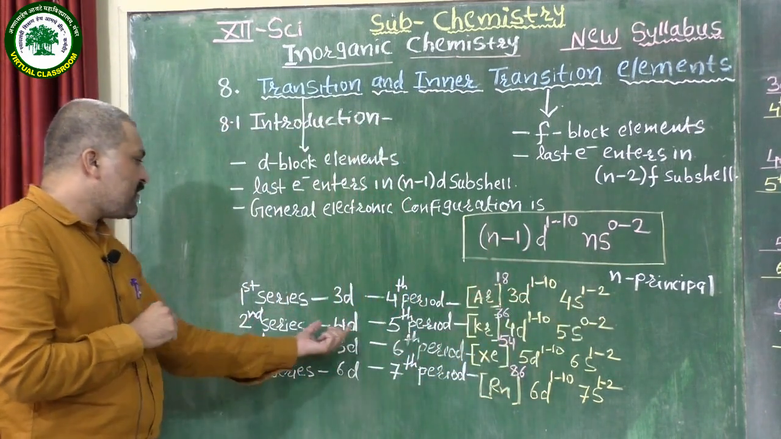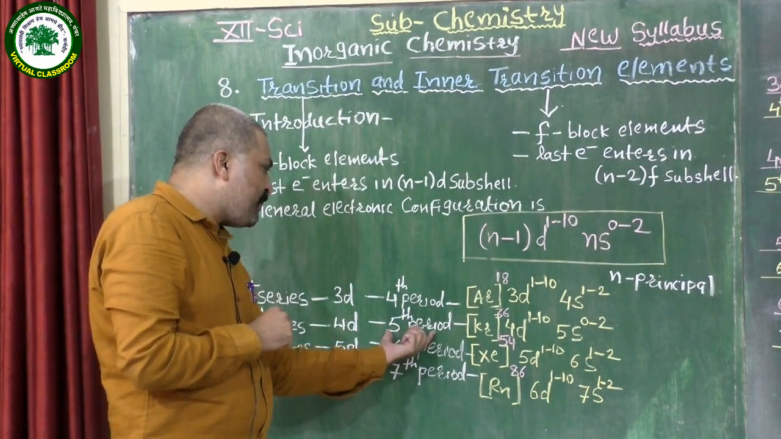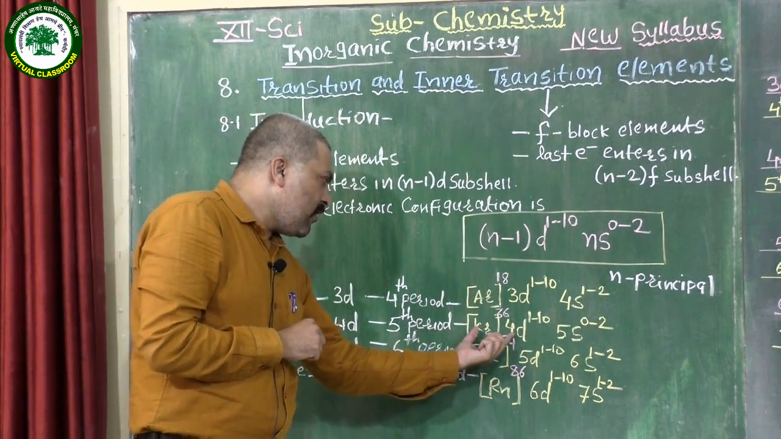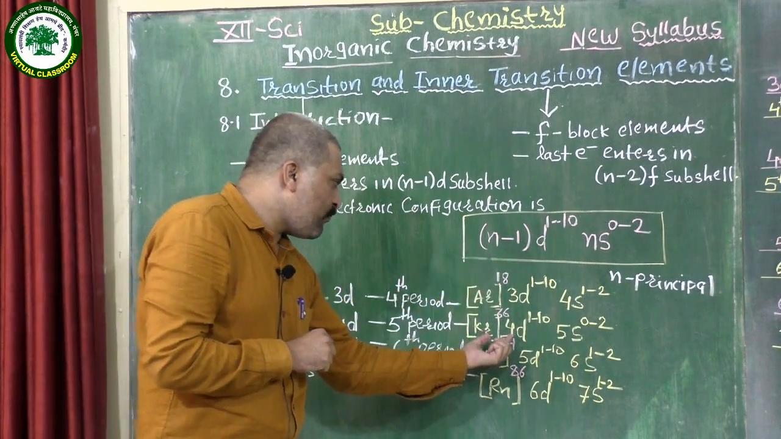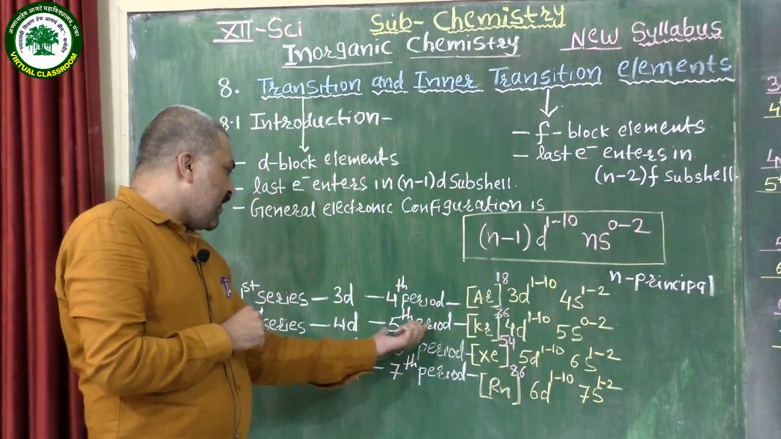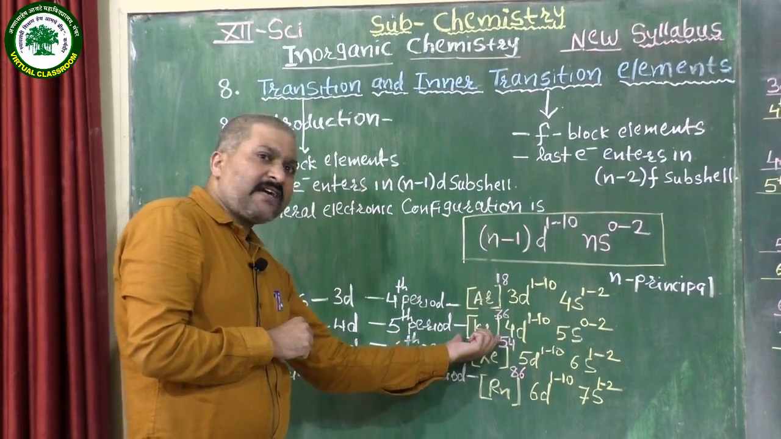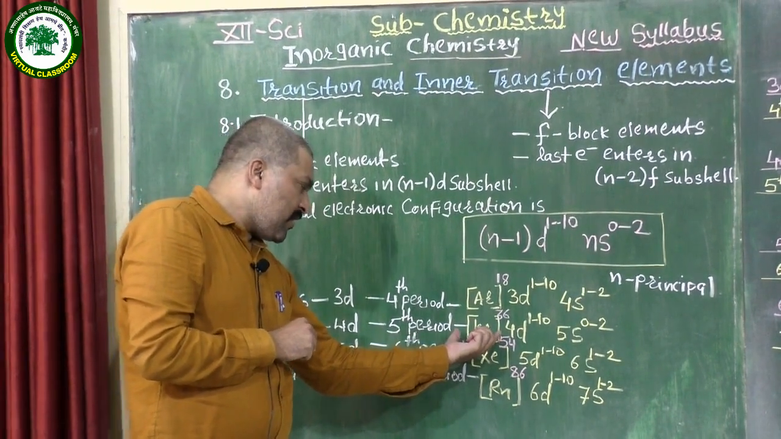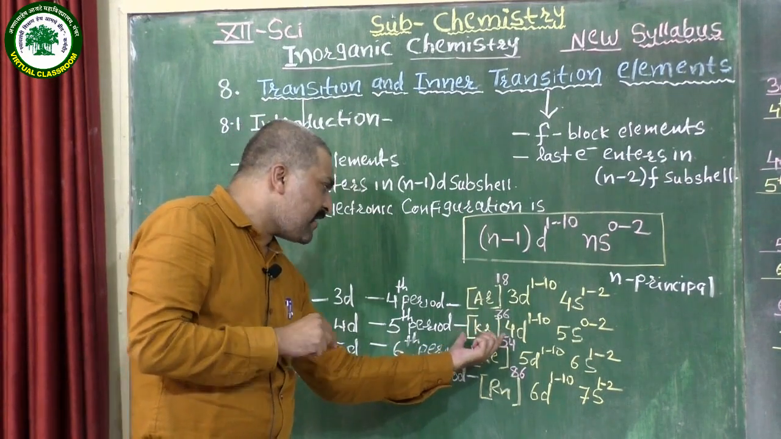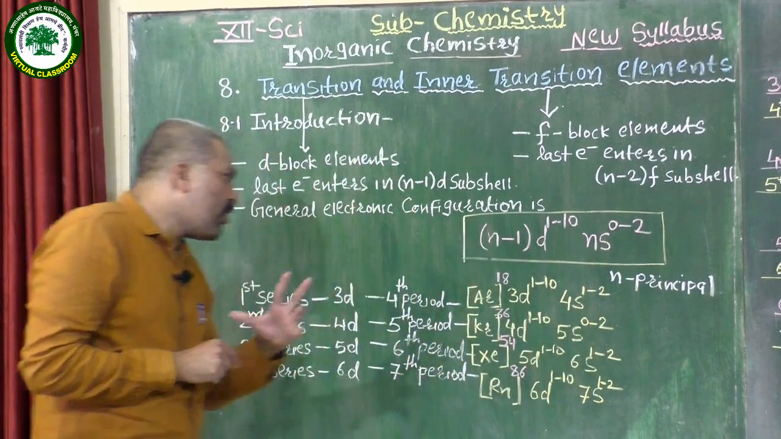Next, the second series, which is called the 4d series, starts at the 5th period. By putting the value of n as 5, we can write 5 minus 1, 4d 1 to 10, 5s 0 to 2. For the corresponding 5th period, the noble gas is krypton, and therefore the general electronic configuration can be written as Kr 4d 1 to 10, 5s 0 to 2.